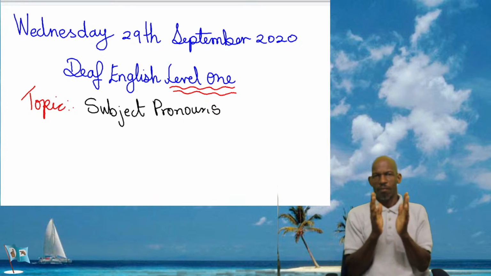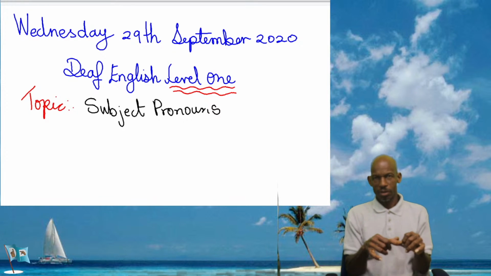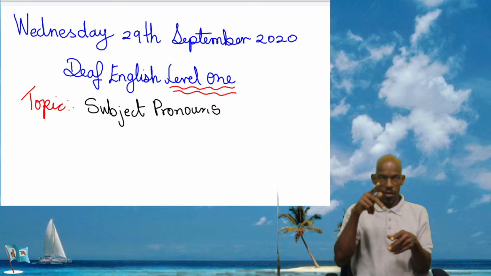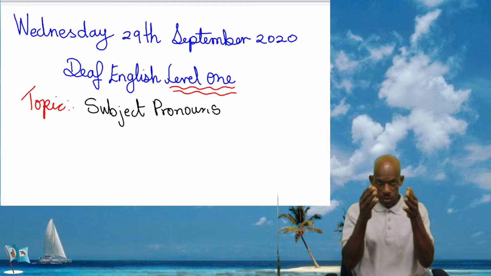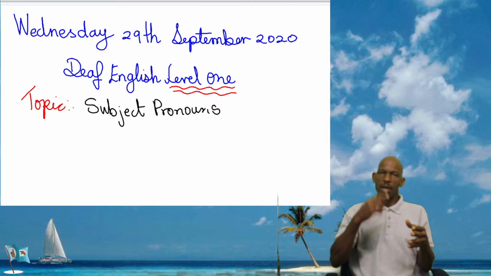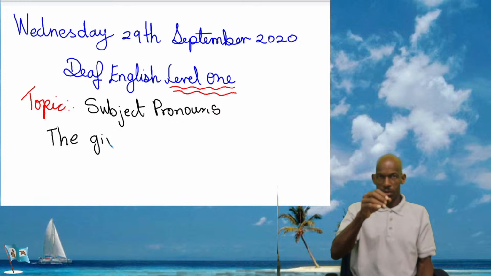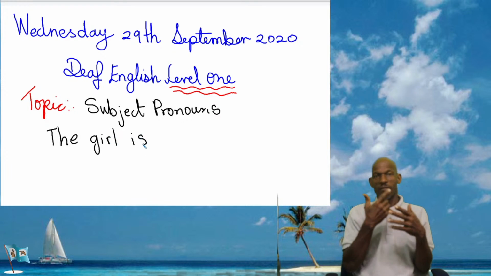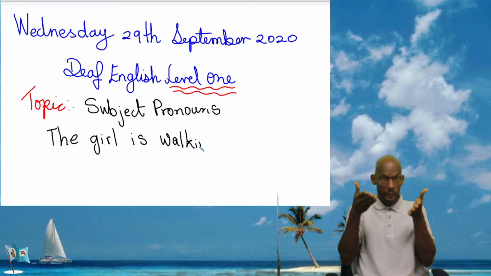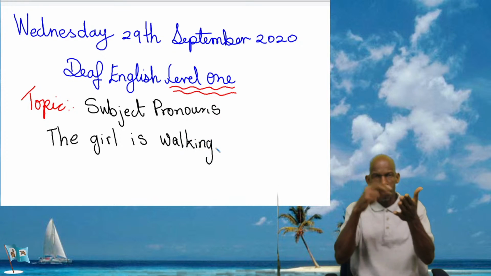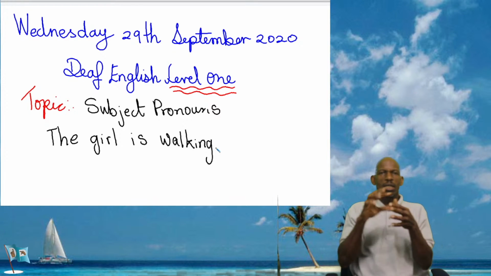So today we are continuing from where we stopped. We were looking at pronouns, subject pronouns. We look at sentences, simple sentences. Example: the girl is walking. This is a simple sentence, and every simple sentence, we said last time, will have a